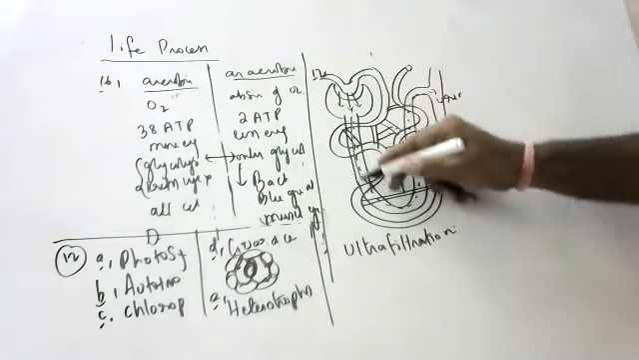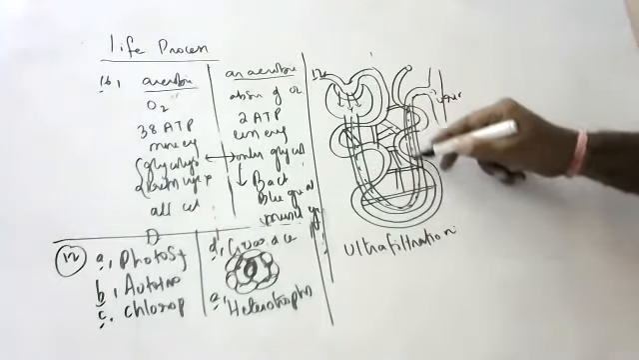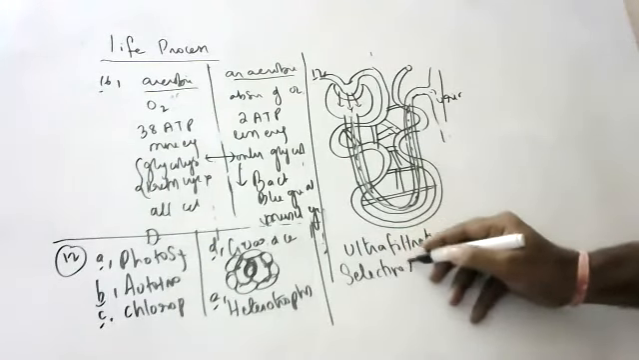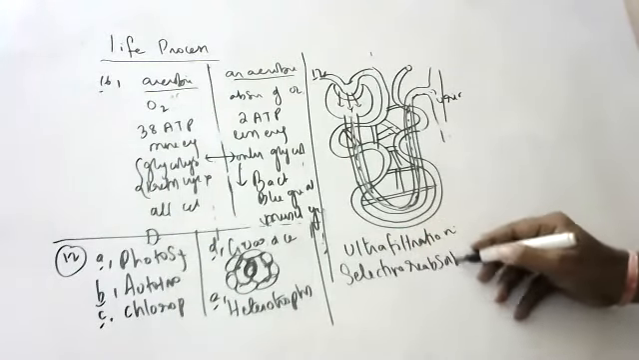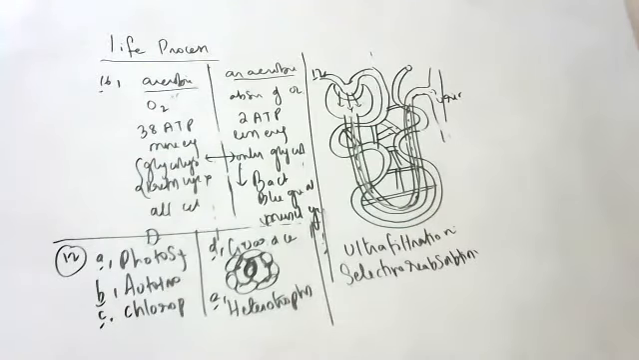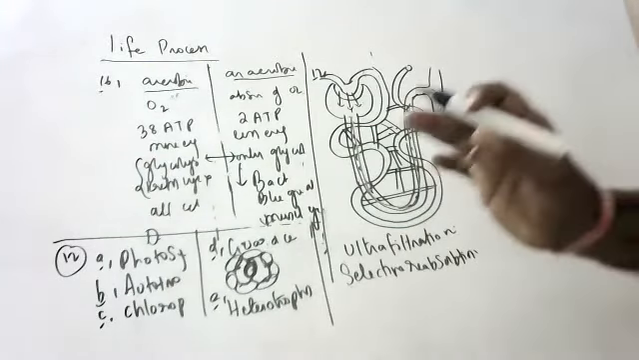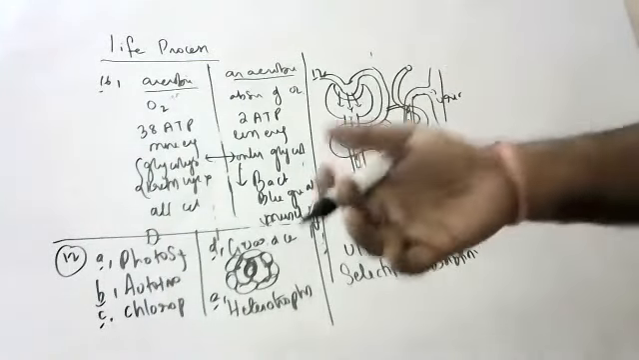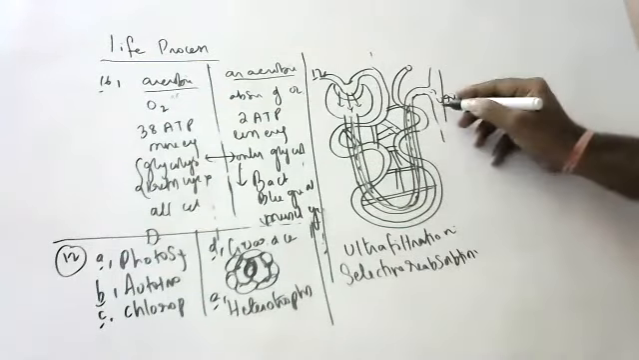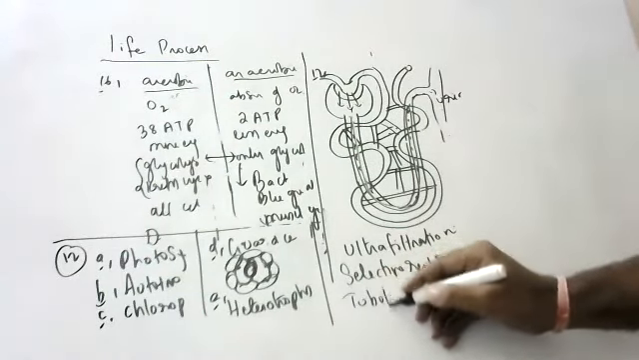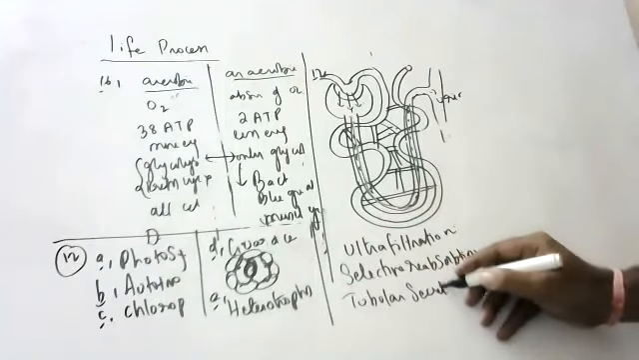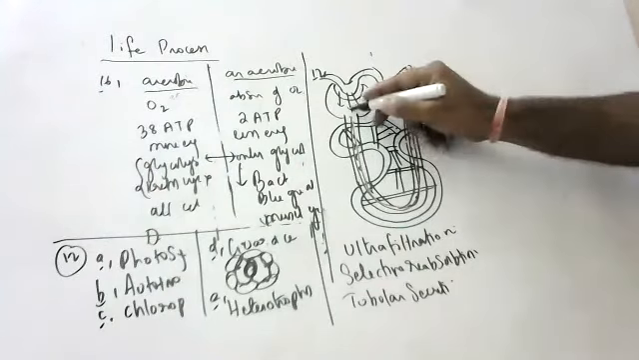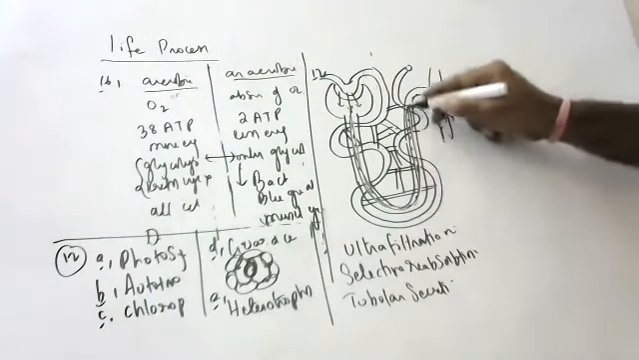What is happening here? Selective reabsorption. What does selective reabsorption mean? All the materials which are important in the blood are reabsorbed back into the body. And tubular secretion: whatever is not useful is secreted into the collecting duct. This is urine. By the time blood comes here, it becomes urine.